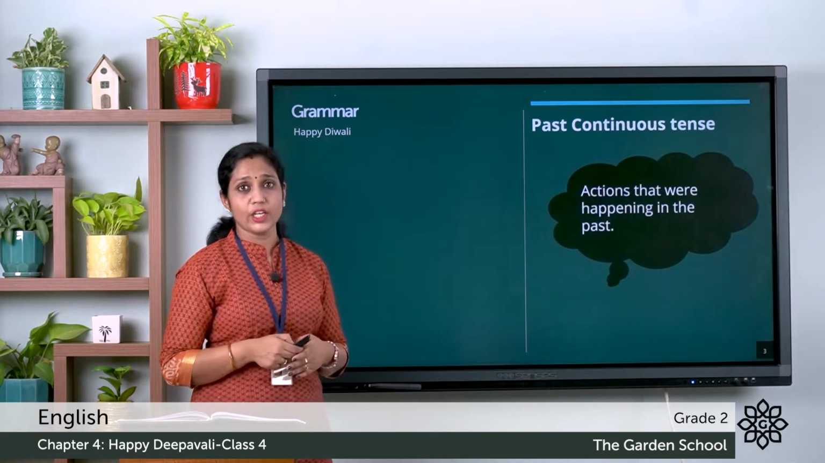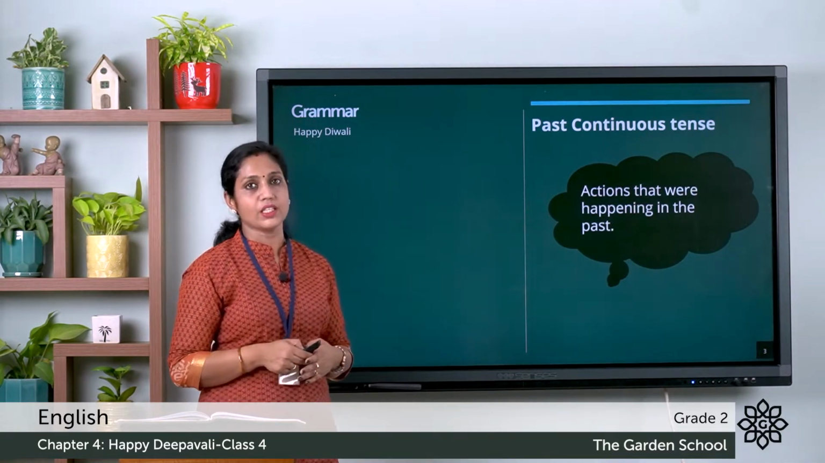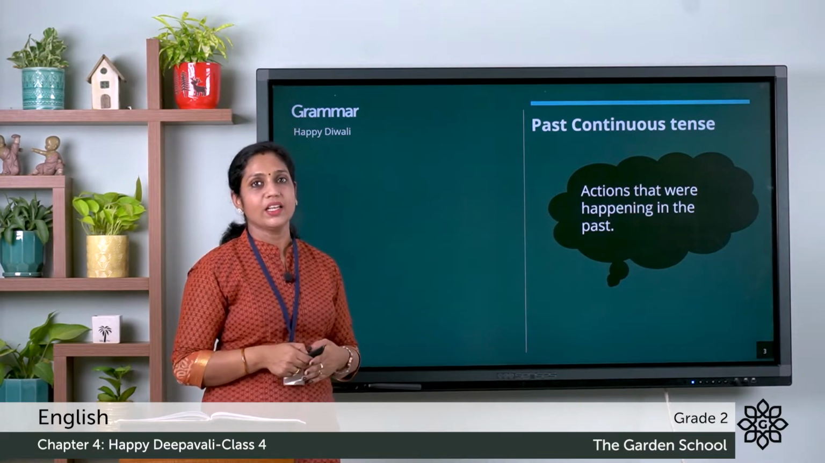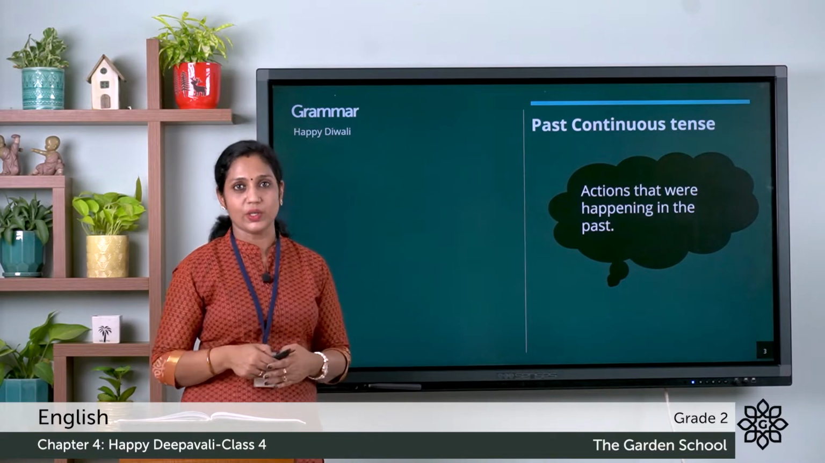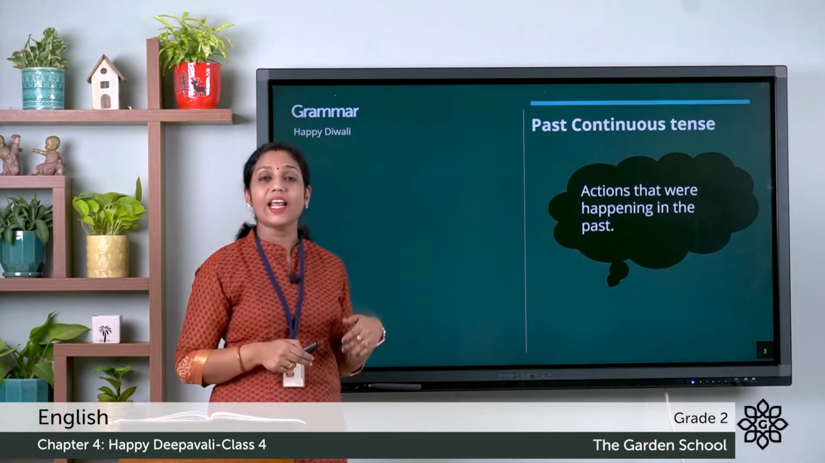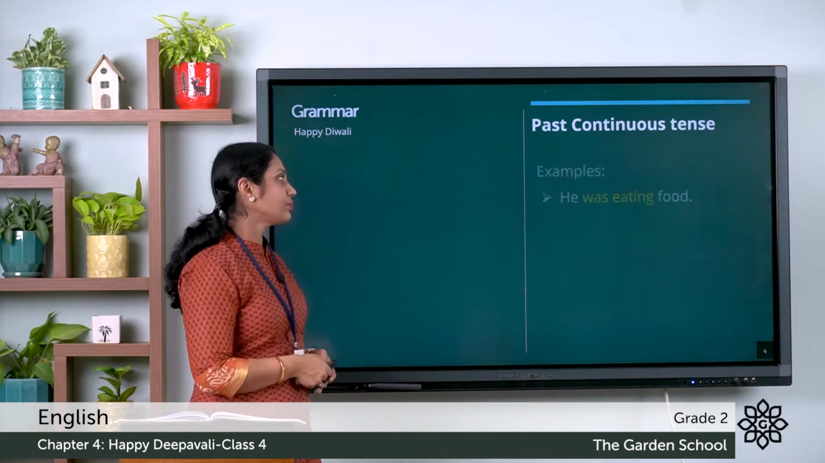So the past continuous tense describes actions that were happening in the past. So let's make it clear with some examples.